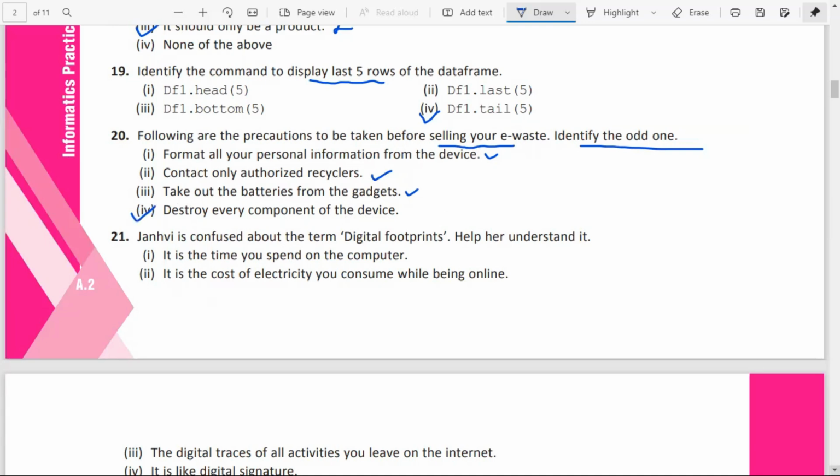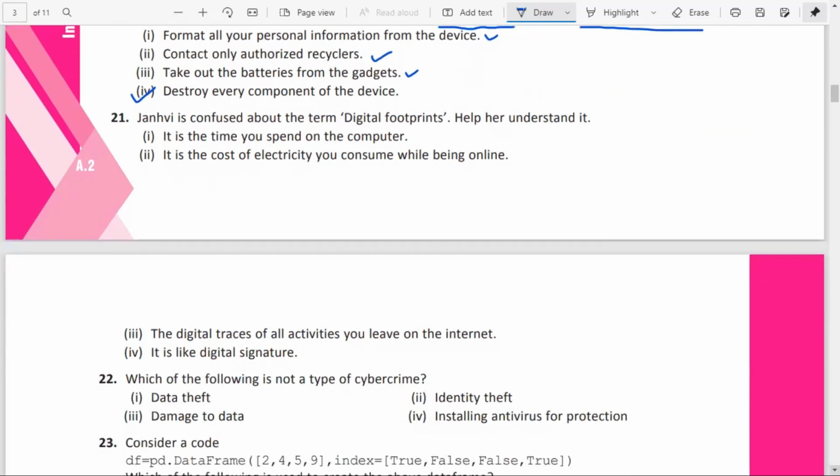Question number 21. Janvi is confused about the term digital footprint. Digital footprint means the traces you are leaving online. Help her to understand it. Option 1, it is the time you spend on the computer. No. It is the cost of electricity you consume while being online. That is also no. The digital traces of all activities you leave on the internet. That is digital footprint. It is like a digital signature. So option 3 is the correct answer.